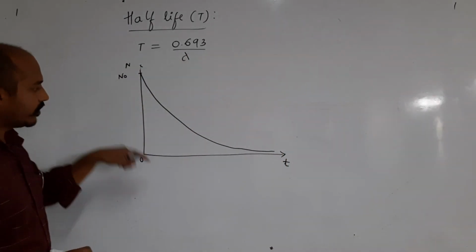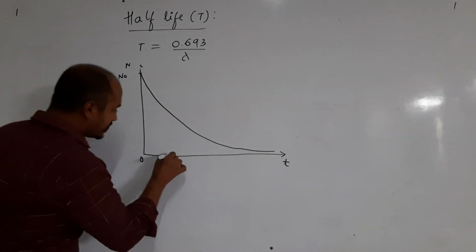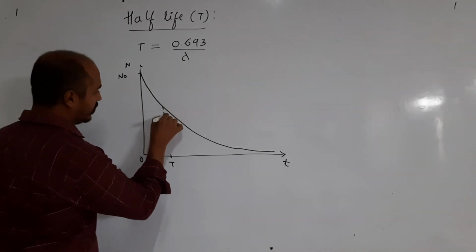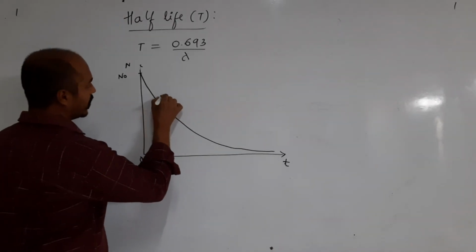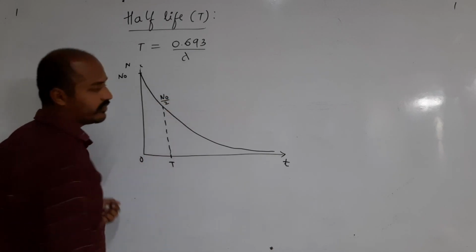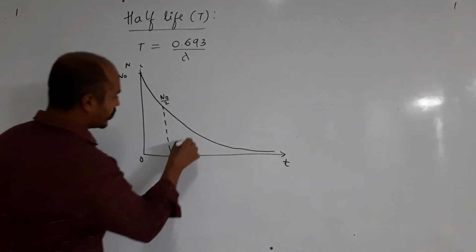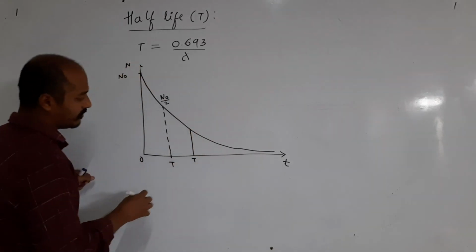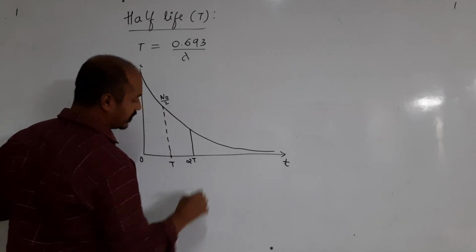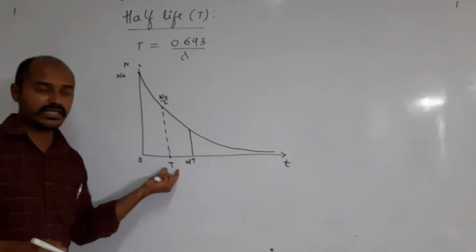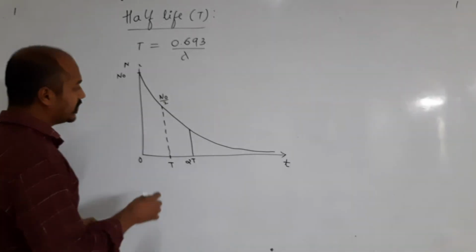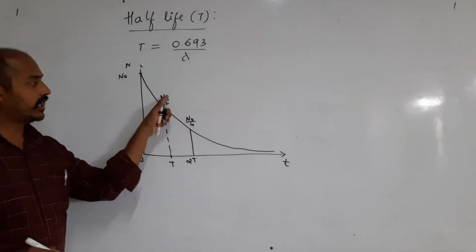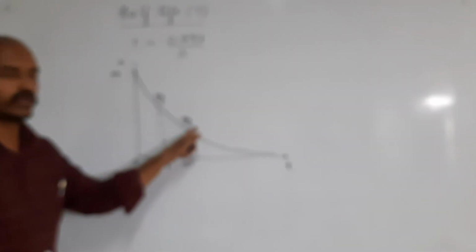So now this is the graph. If this is the first half-life, here at the first half-life the number of nuclei will be N naught divided by 2, and for the second half-life, somewhere here, I will write it as the second half-life. First half-life T, second half-life 2T. Here the number of nuclei becomes N naught divided by 4. That is, N naught divided by 2 whole divided by 2 becomes N naught divided by 4.